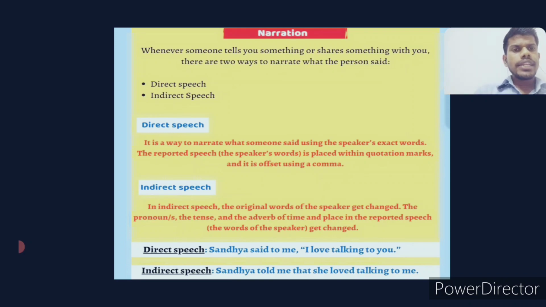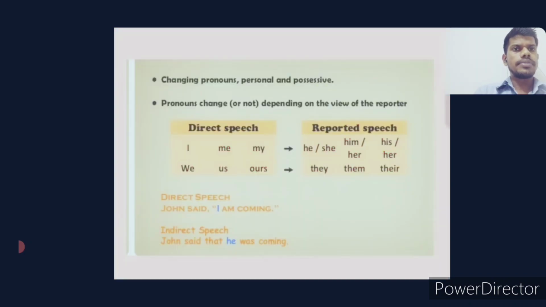Here, in indirect speech, what are the changes we have to make? "Said to me" becomes "told me." Keep in mind that told will never take the preposition to. So, Sandhya told me, then followed by the conjunction that, then she loved talking to me. Tense: simple present becomes simple past.